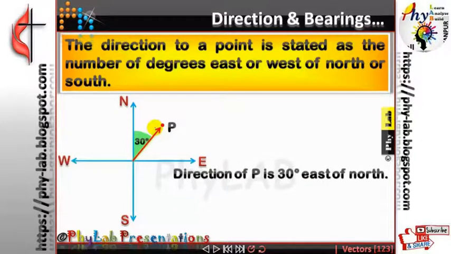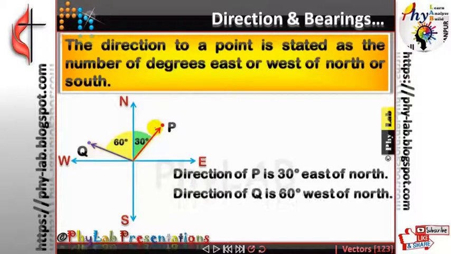समझ में आ गई बात? Is that clear? Suppose the point lies over here, and let's say this is lying at an angle of say 60 degree. So how are you going to read the direction of the point Q? Direction of Q will be 60 degree west of north. Is that clear? So the direction is often read or written as degrees of north or degrees of south.